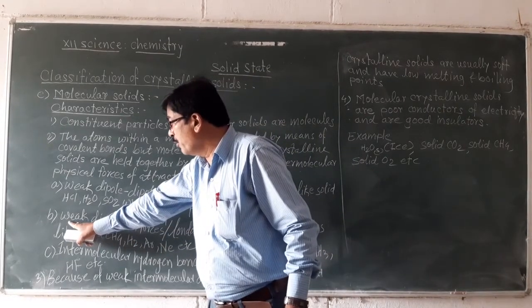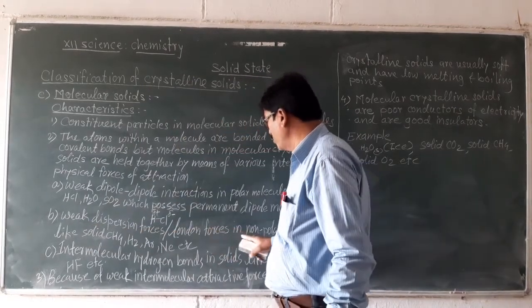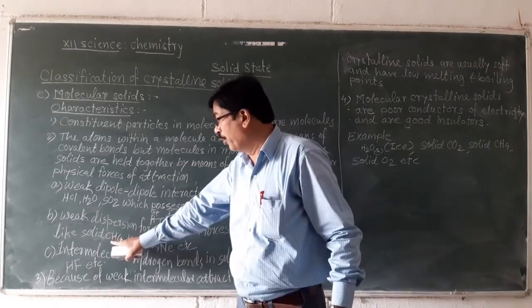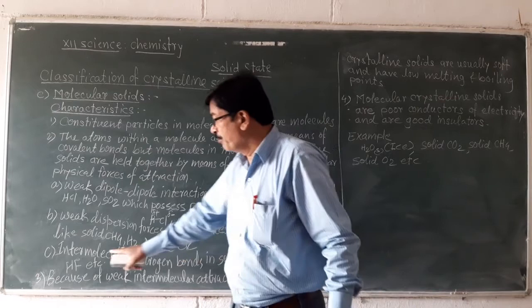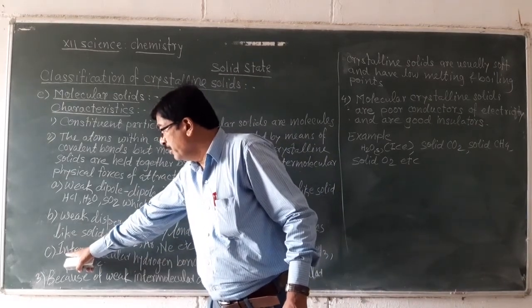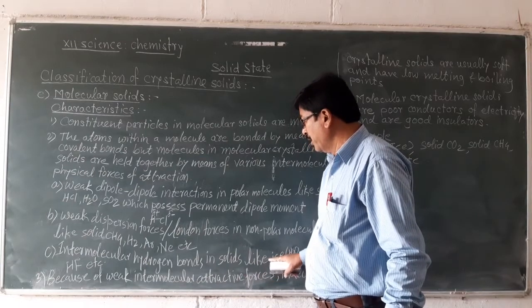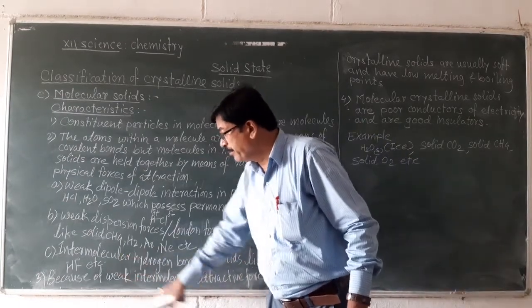And second type of physical force, weak dispersion forces or London forces in case of non-polar molecules like solid CH4, solid H2, argon, neon, etc. And third type, intermolecular hydrogen bonds in solids like ice, ammonia, HF, etc.